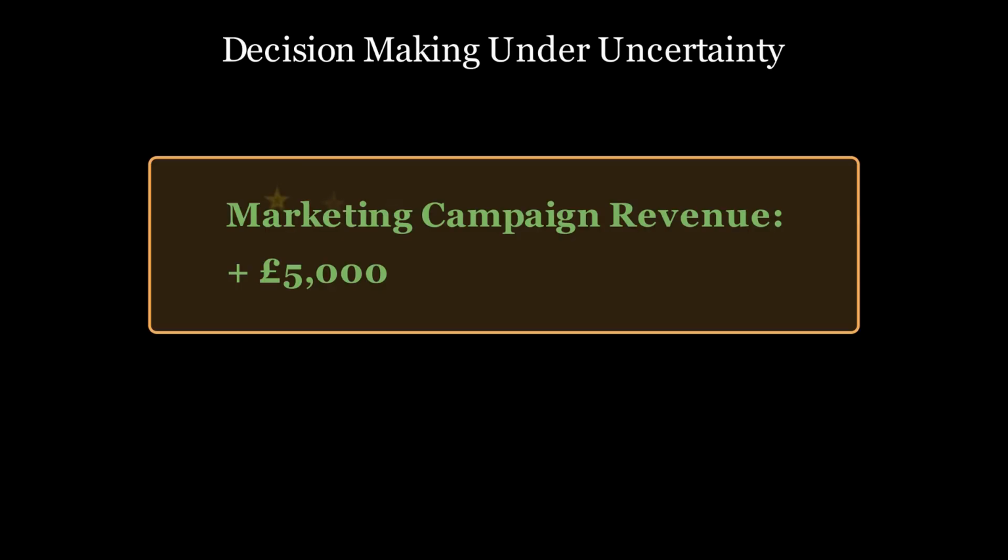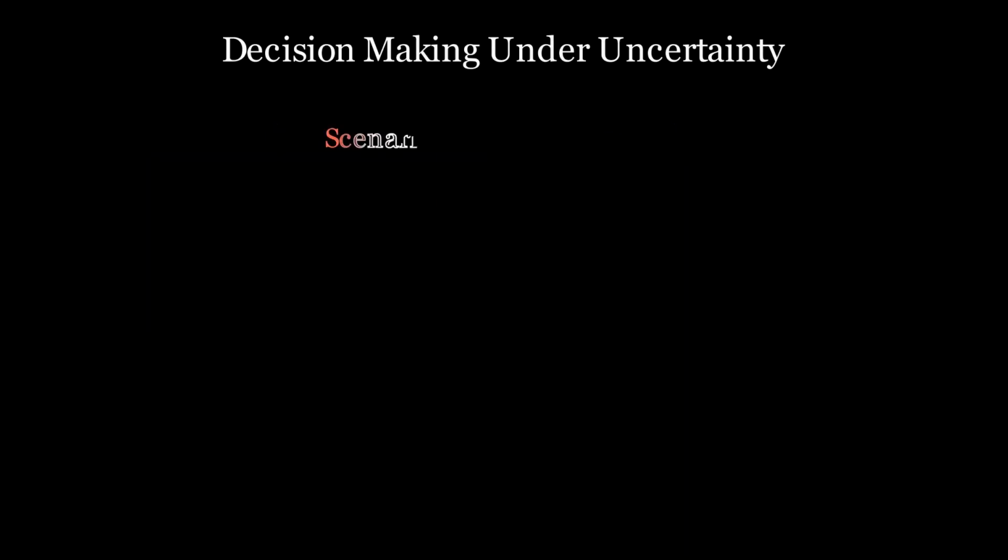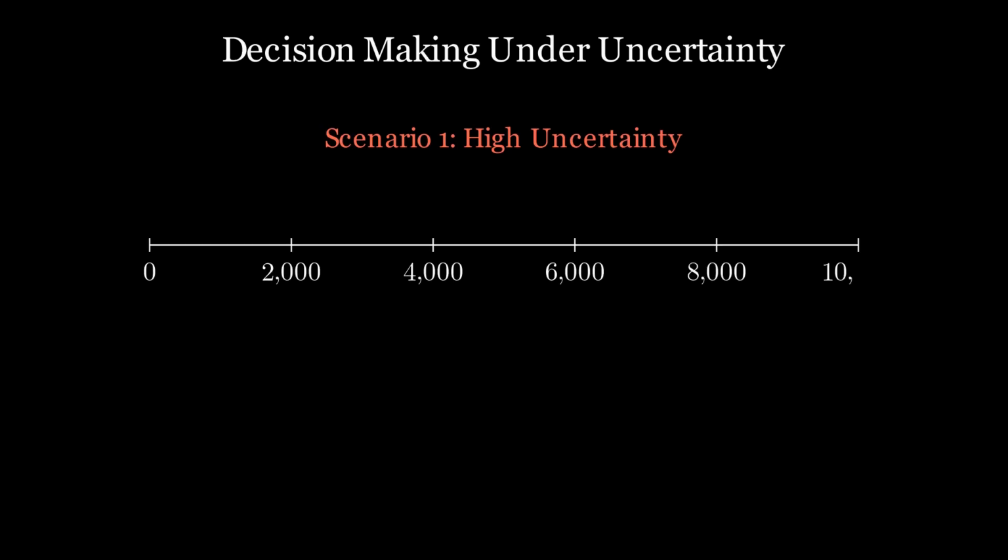One more idea that separates average analysis from really strong analysis: uncertainty. Let me explain this with an example. Imagine you are testing a new marketing campaign and your analysis shows revenue increases by 5000 pounds. Sounds great, right? But here's the catch. That estimate is not exact. In reality, the true impact could be anywhere between 500 pounds and 9500 pounds. Now think about that. That is a huge range.